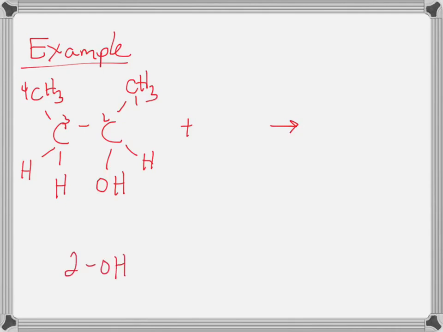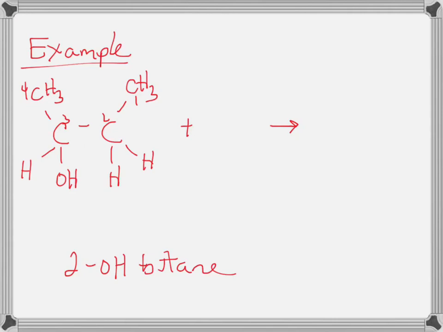We'll learn this is an alcohol, but we'll just call that 2-OH butane. That's the product. Now, because this is a symmetrical molecule, if you actually draw it the other way, because remember the OH could have wound up on the other carbon, and I'll just go ahead and draw that in there. This is the other way the OH could have ended up, just like that's the other possibility.